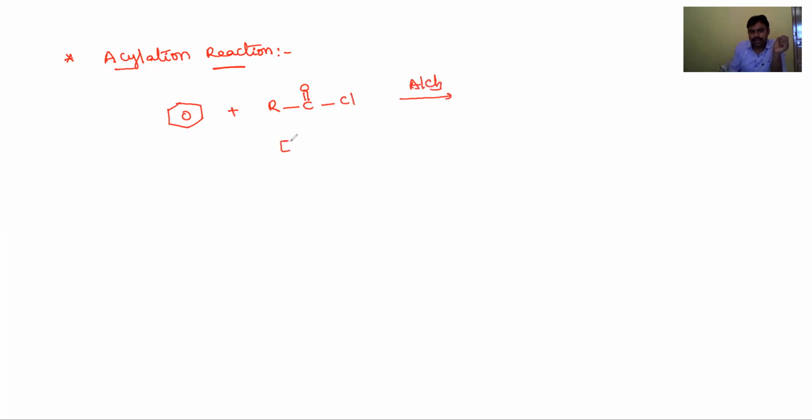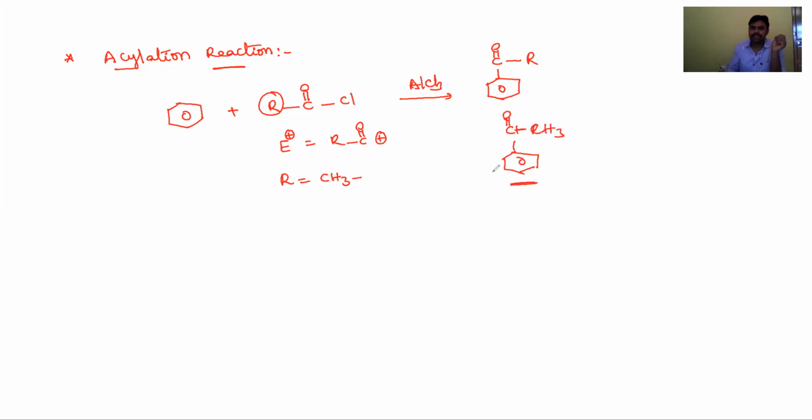In this case the electrophile is RC double bond O plus. Now it will be attached to the benzene ring and produce aromatic ketones. If R equals CH3 group, then we get acetophenone. Acetophenone is the product. Now this is Friedel-Crafts acylation reaction.